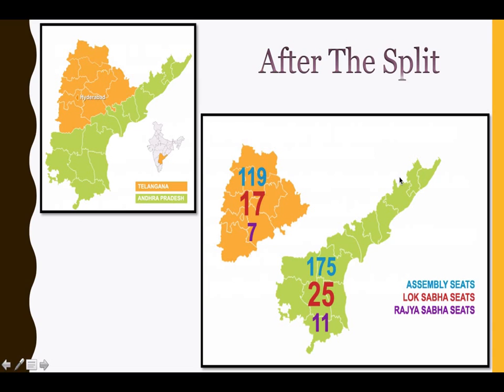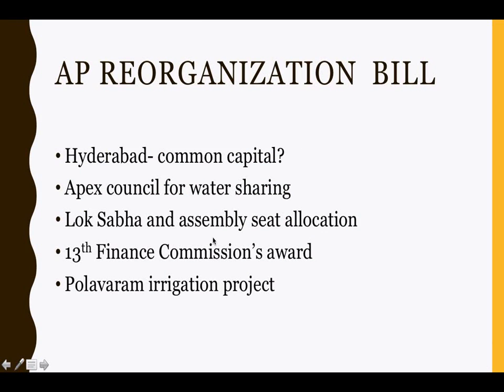And Telangana got 17 Lok Sabha seats. And then when it comes to state legislative assemblies, Andhra Pradesh is going to get 175 seats, and Telangana is going to get 119 seats, which is a lot less than Andhra Pradesh, but owing to its scarce population and lesser size, this is the best Telangana can do.